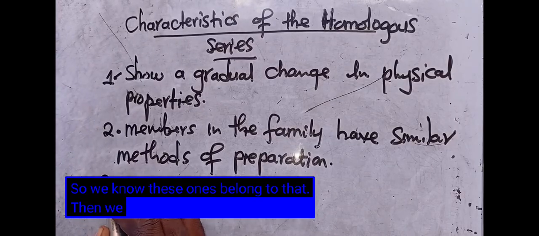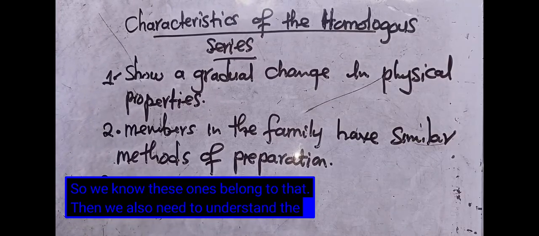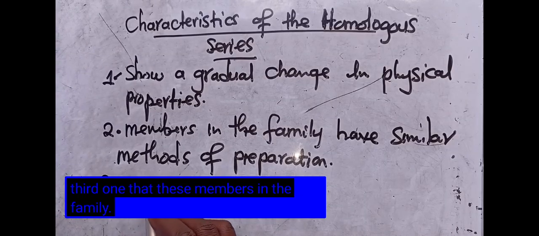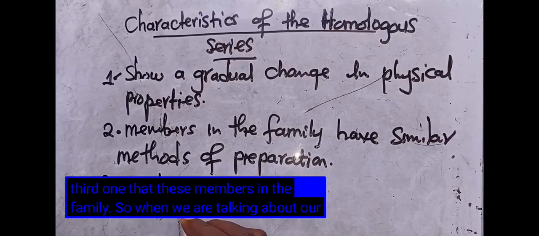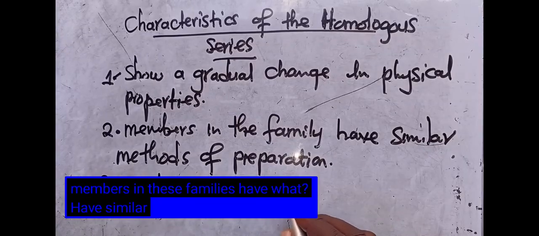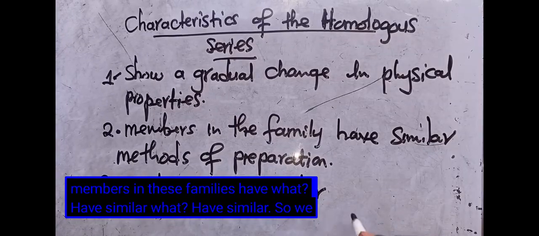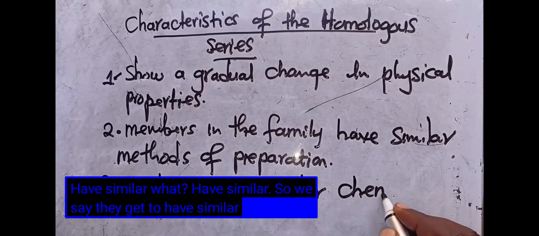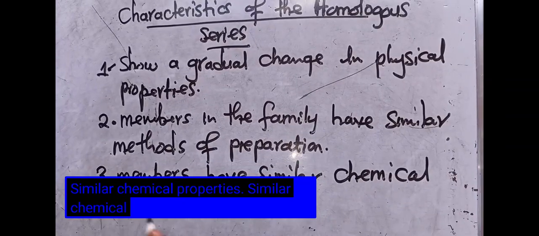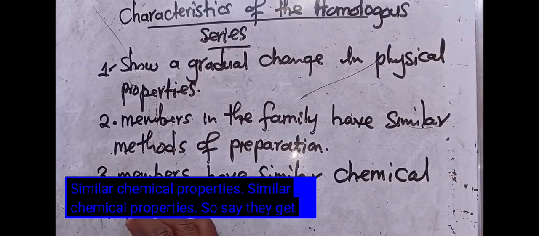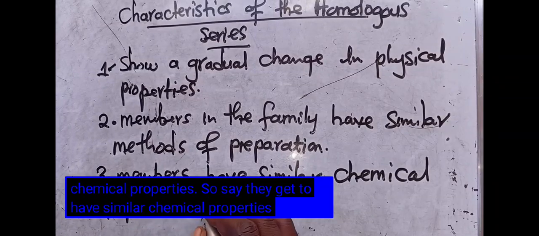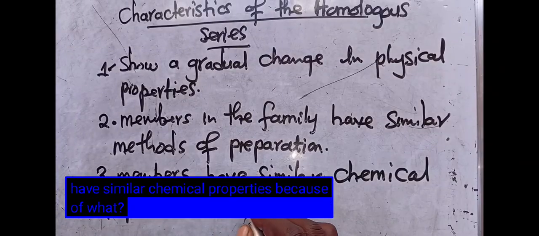Then we also need to understand the third one: members in these families have similar chemical properties. So they have similar chemical properties because of what?